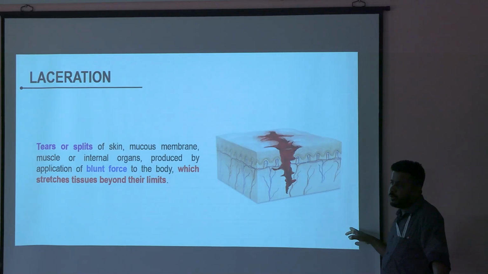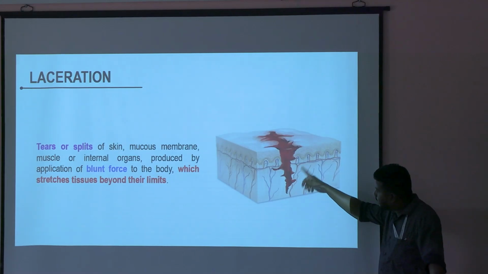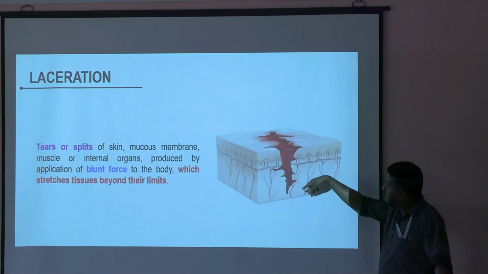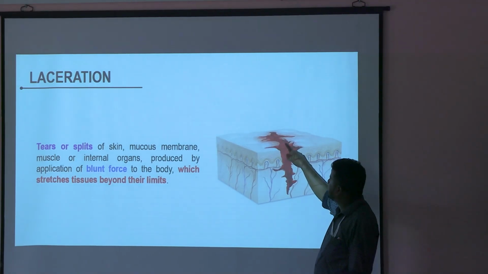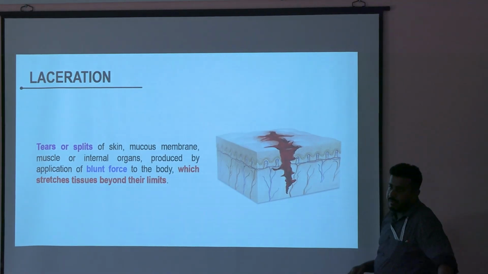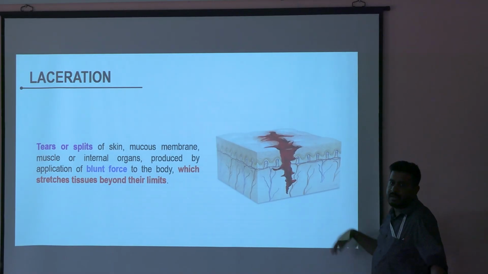Now, one point I forgot to tell the other batches also. In living patients, how will you measure the depth? In a dead person it is easy. In a living patient, how will you measure the depth? It is there on the surface, you may get a measuring tape. But will you introduce that measuring tape inside the wound? That is a foreign object.